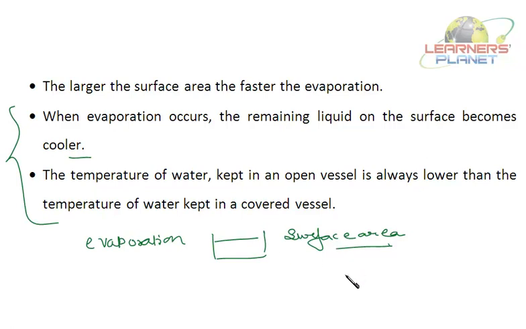For now, remember just one thing: when evaporation occurs, the remaining liquid on the surface becomes cooler, and the temperature of water kept in an open vessel is always lower than that of water kept in a covered vessel. In a covered vessel, there is no evaporation, but in an open vessel, there is evaporation. We'll discuss it in our next session, when I discuss latent heat.